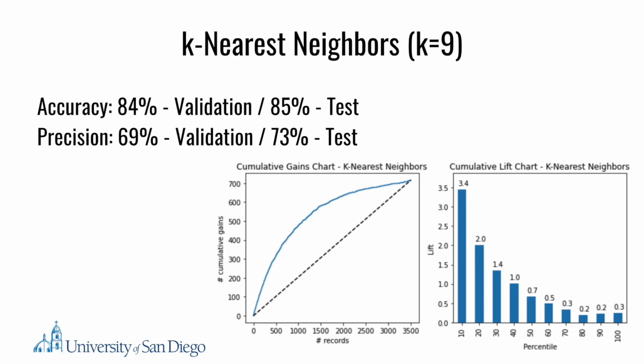The precision of this model is 69% with the validation set and 73% with the test set. The cumulative gains chart shows that the model also outperforms a random model, and the cumulative lift chart shows that if the top 20% of the samples are chosen, the model would gain 2.0 times higher than choosing the top 20% at random.